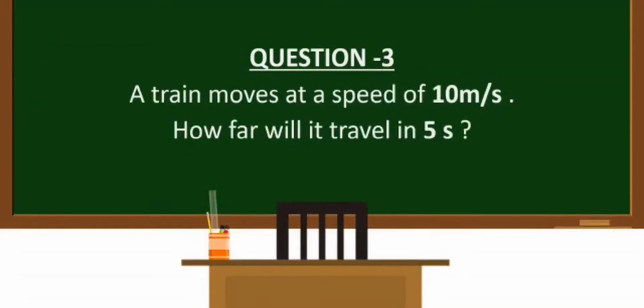Question number 3. A train moves at a speed of 10 meter per second. How far will it travel in 5 seconds? So let us identify the quantities mentioned in the question.